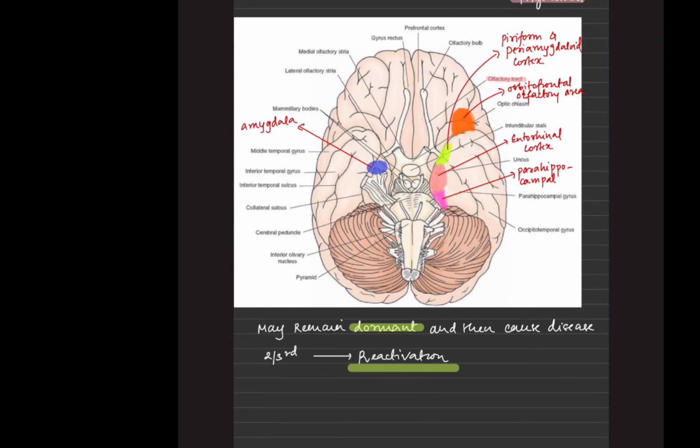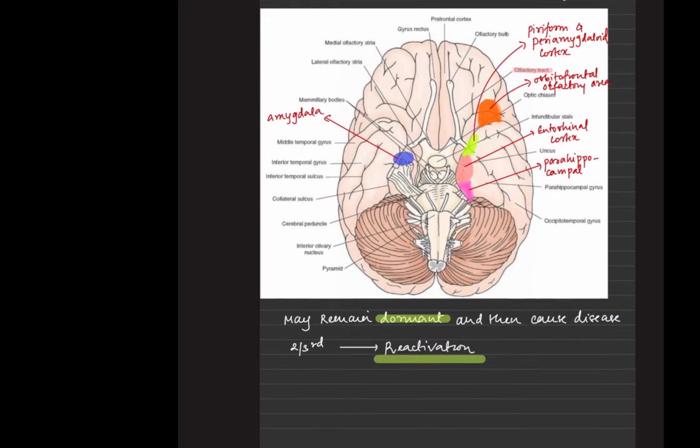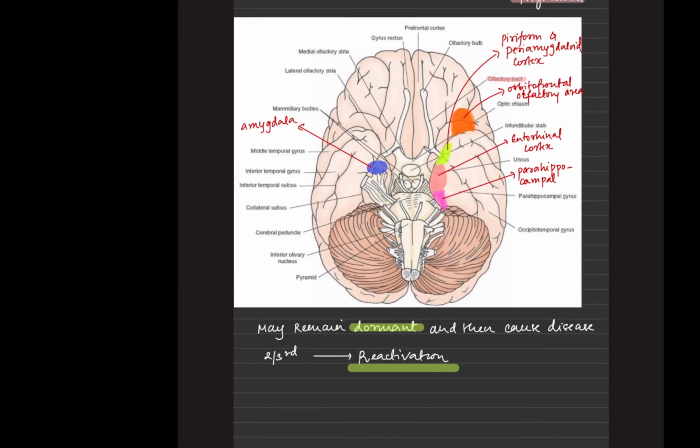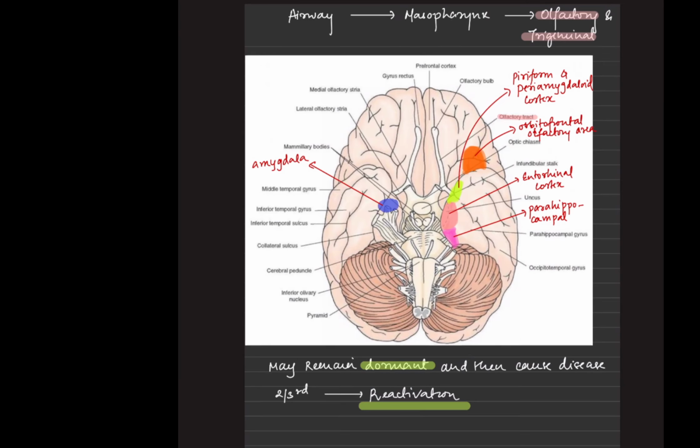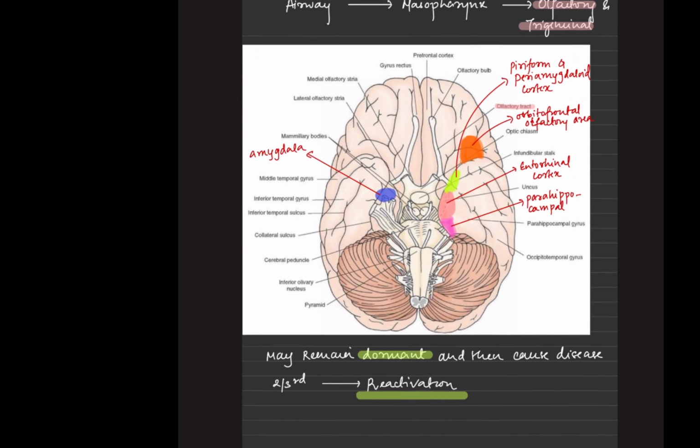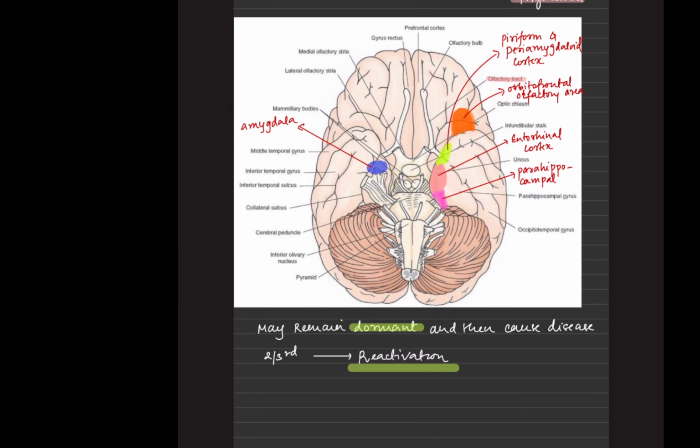Through the airways we reach the nasopharynx, and through it the olfactory and the trigeminal nerves are involved. That's why we can say that certain neuralgias are also associated, so we'll see about it later on. The virus can remain dormant for many months and then cause the disease. Otherwise, there could also be reactivation.